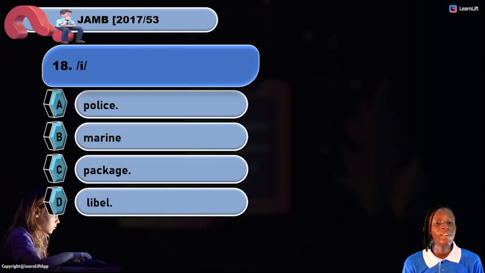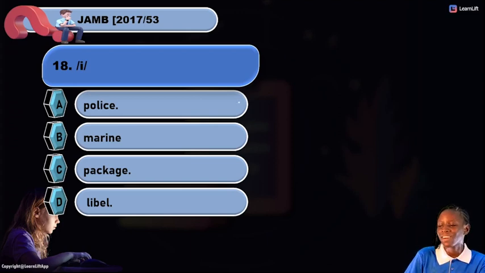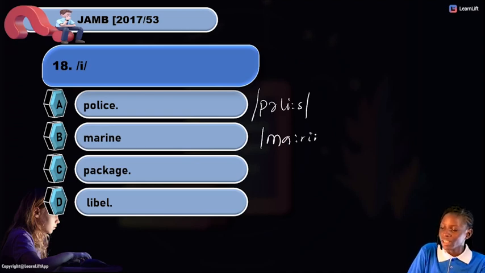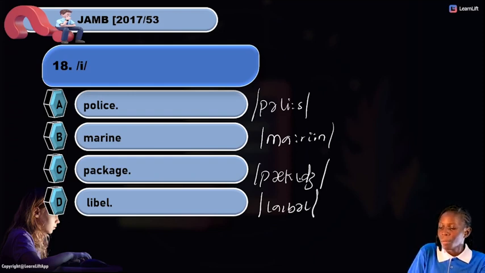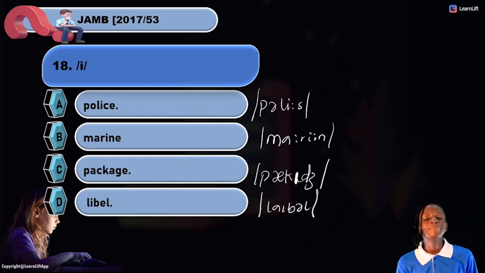Next question, we have the given phonetic symbol to be the short E sound, and we have a list of options: police, marine, pocket, and libel. Now, the police is transcribed as this, police. We have marine to be marine. We have pocket to be pocket. I will have our libel to be libel.